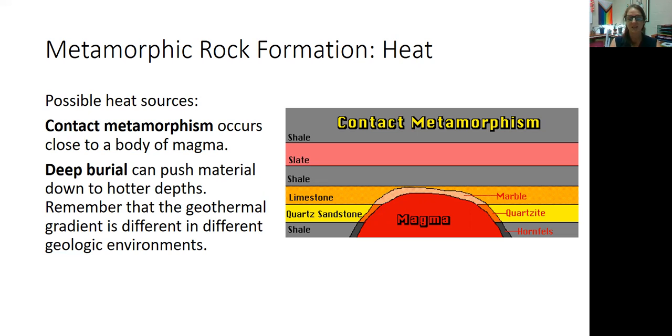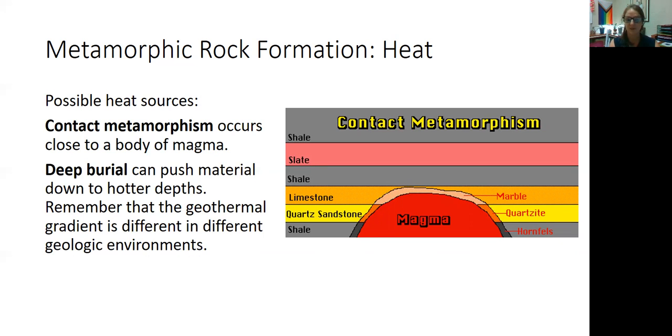And this just means that the rock is so close to something incredibly hot, right? It's in contact with something incredibly hot, so it metamorphizes. So think about the rocks next to a magma chamber. They're solid, they're rocks, but they're next to a magma chamber, so they are so hot, they can actually undergo metamorphism.